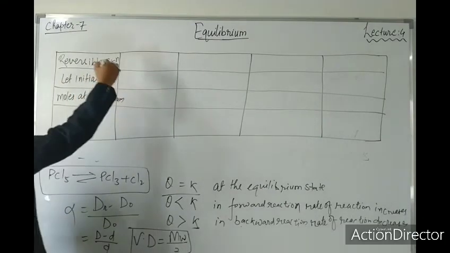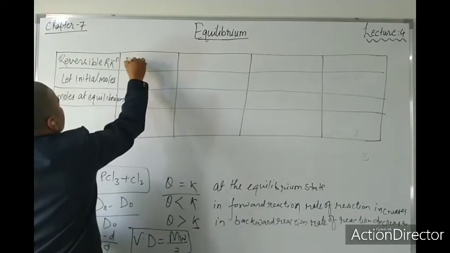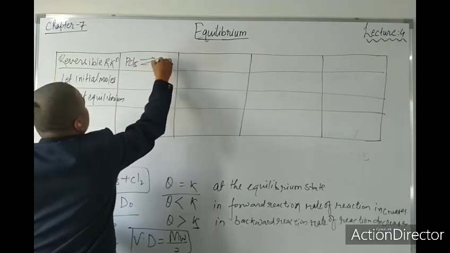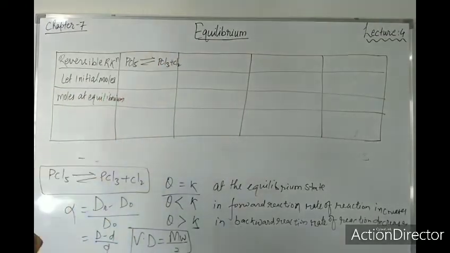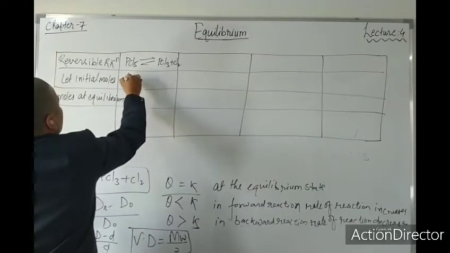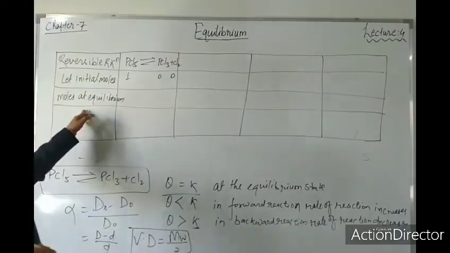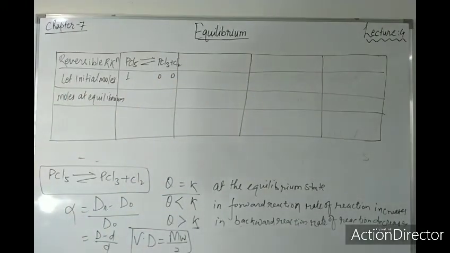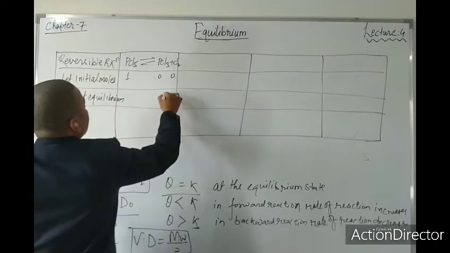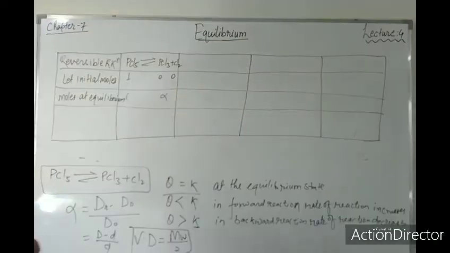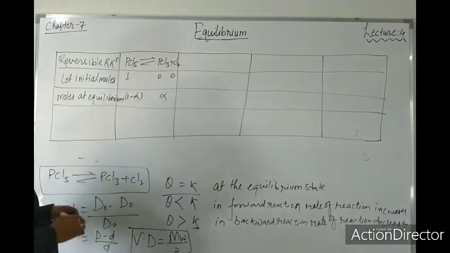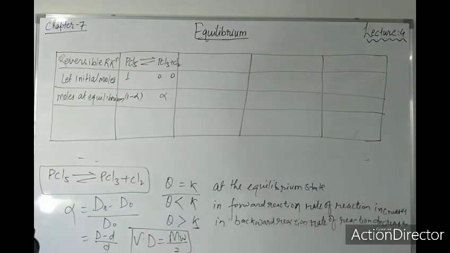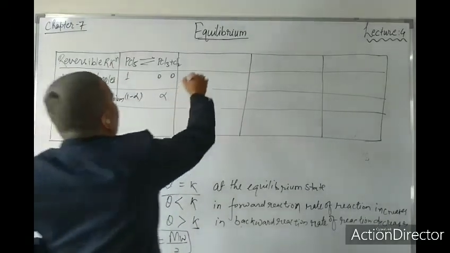Okay, now see, our reaction is PCl5 converts into PCl3 and Cl2. Can you tell me what will be the initial moles? PCl5 is one mole here, and the others are 0 and 0. In the equilibrium state, what will happen here? This will become alpha, and this will become, can you tell me? 1 minus alpha. Since this was 1, this became alpha, so this will become 1 minus alpha. Now in the third box, the total number of moles.